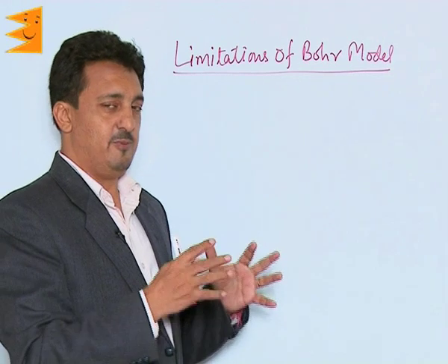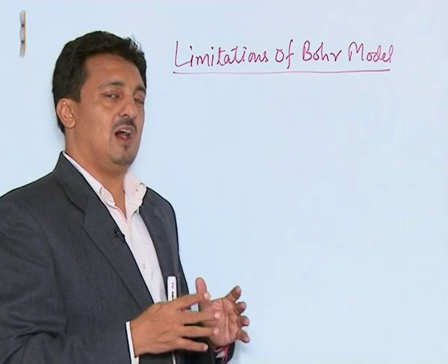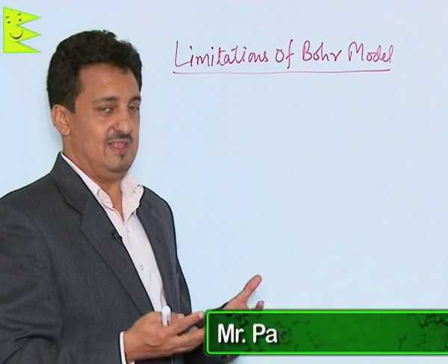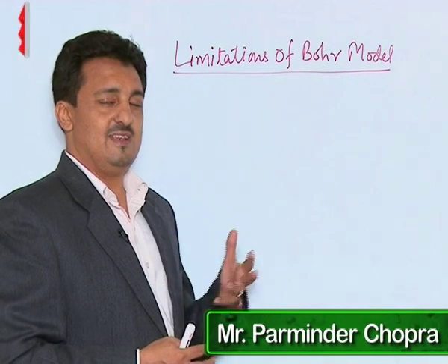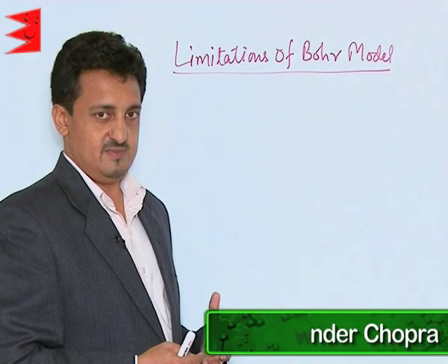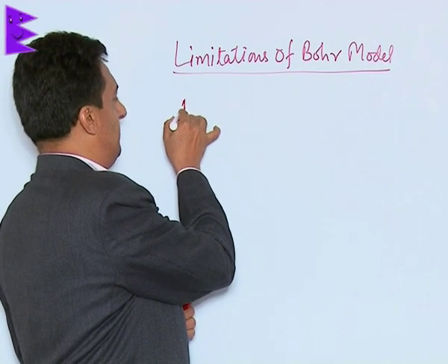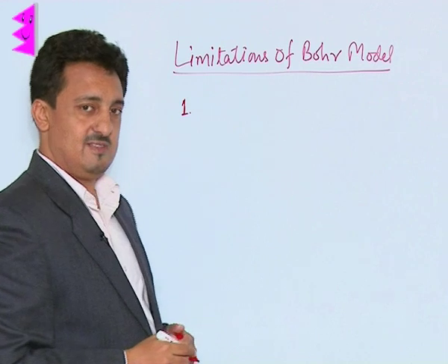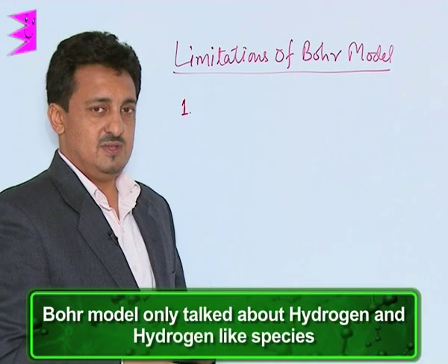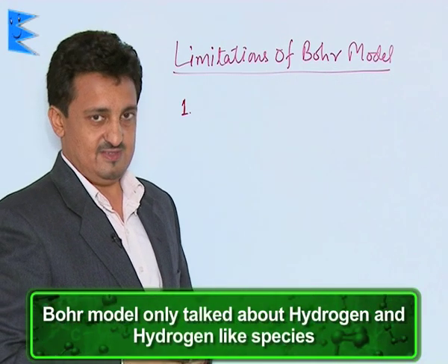Now, after understanding the Bohr model and how we explain the line spectra, mainly the hydrogen line spectra, let us understand its major drawbacks. The limitations: the first and most important limitation of the Bohr model is that it only talked about hydrogen and hydrogen-like species.